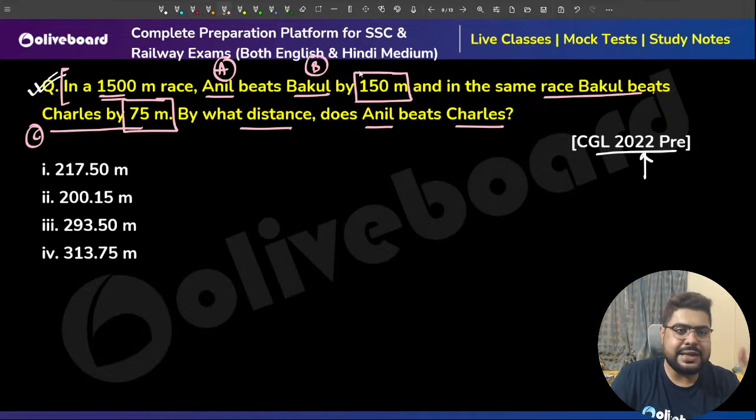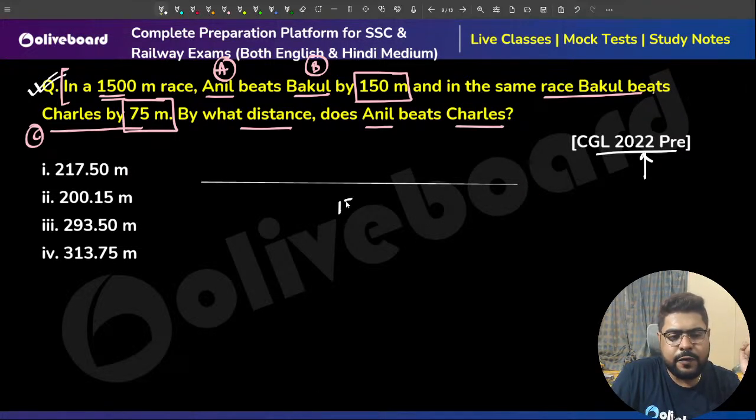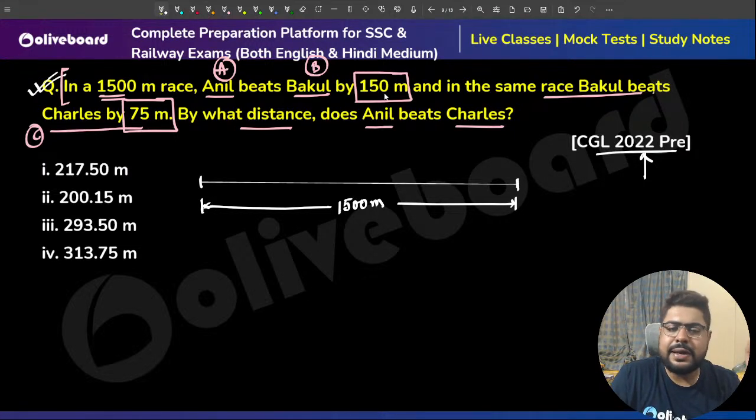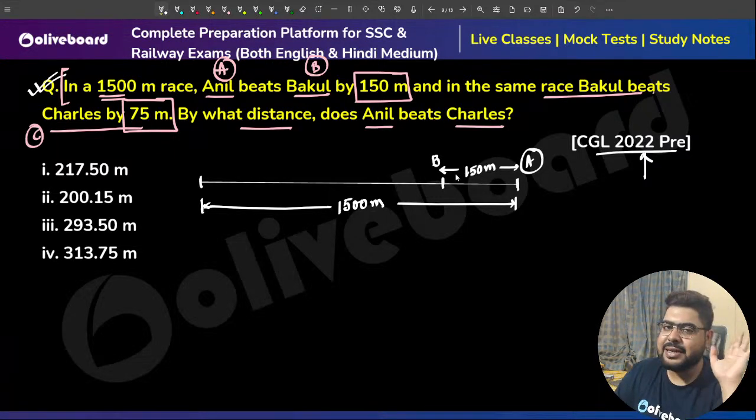Perfect. Now let's understand again. As we're understanding, I'm making the diagram again. First line, 1500 meter race. Total race distance is 1500 meters. So this is start, this is finish. Anil is beating Bakul by 150 meters. Meaning when Anil reaches the finish point, Bakul is here, 150 meters behind. Please understand this.